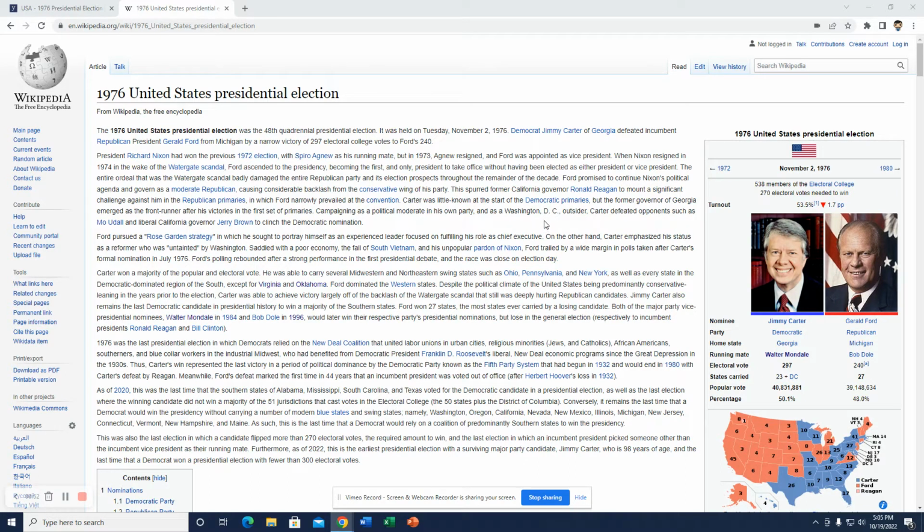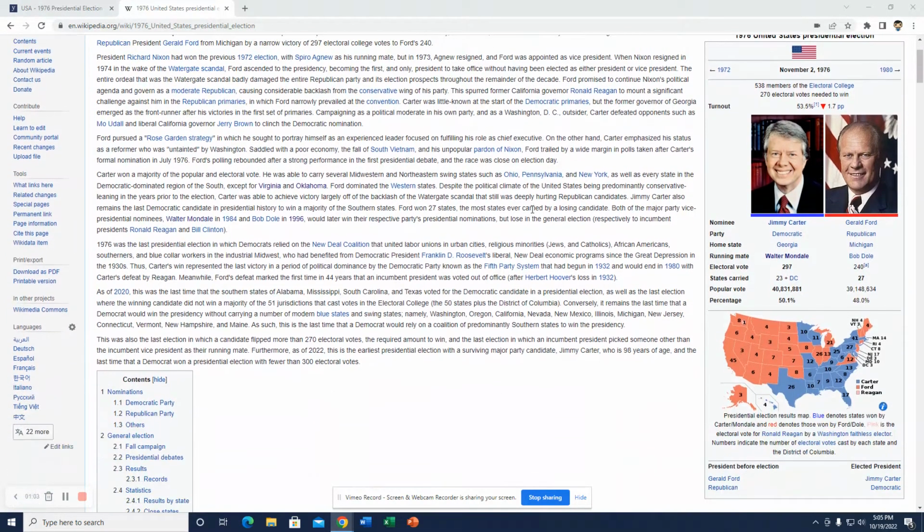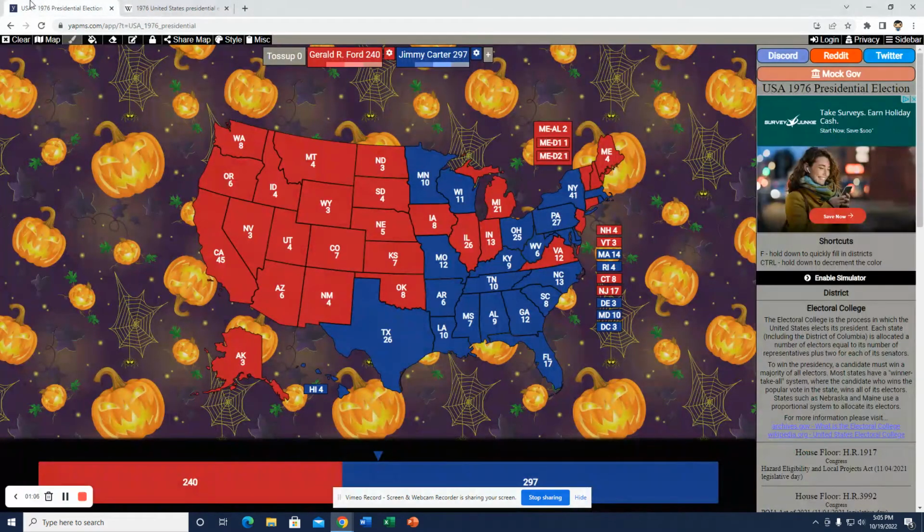And so, like I said, in 76, it was a stagflated economy, and Watergate was happening the past few years. Nixon resigned. Ford pardoned him as president. And so we'll see what happens here. This was the map that happened.